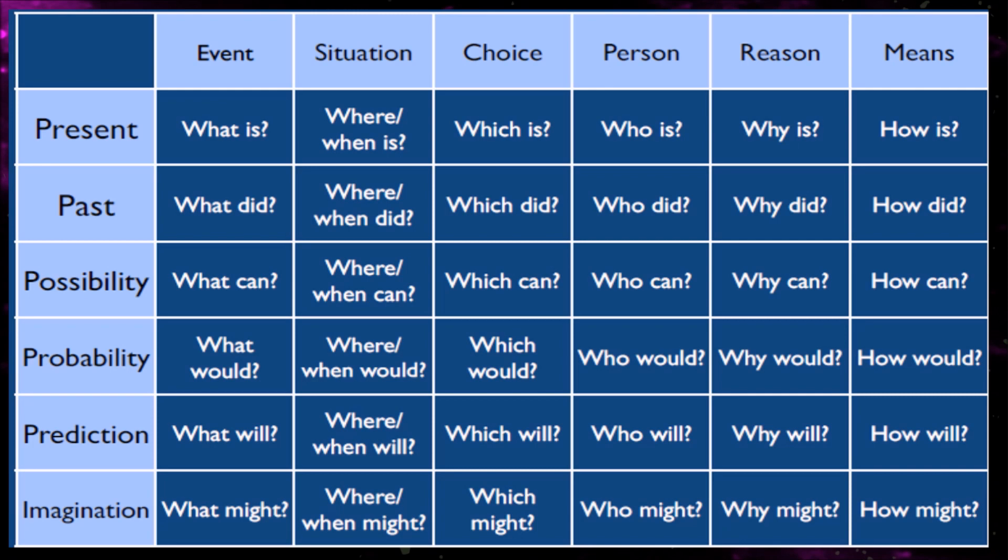This is also the same thing. Here we have present, past, possibility, probability, prediction, and imagination. Based on that, you can prepare questions. The first one is what is, and it's past what did, and possibility what can, and probability again what would, prediction what will, and imagination what might have happened. So this is how, based on the situation, if it is a choice, we use which, person who, reason why, means how is she. Right? This is how we can frame questions easily.